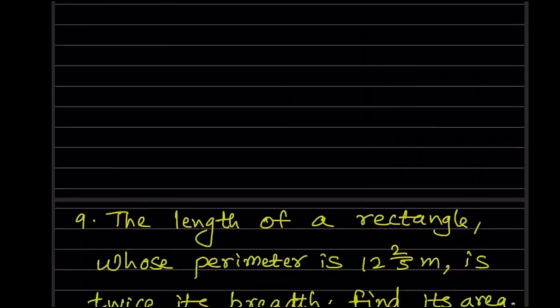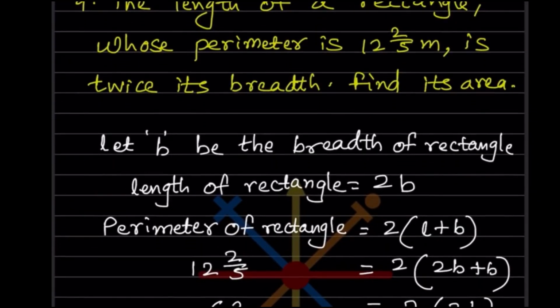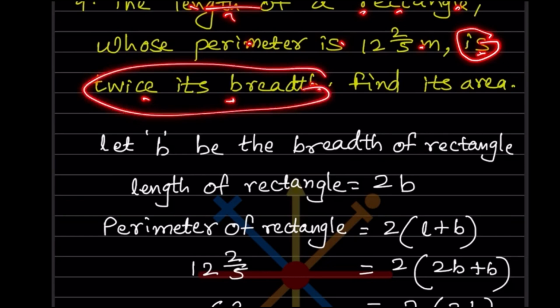So now the next one: the length of a rectangle whose perimeter is 12 2/5 meters is twice its breadth, and we have to find the area. So now see, the length of a rectangle whose perimeter is this. So length is twice breadth. So just look at this sentence.